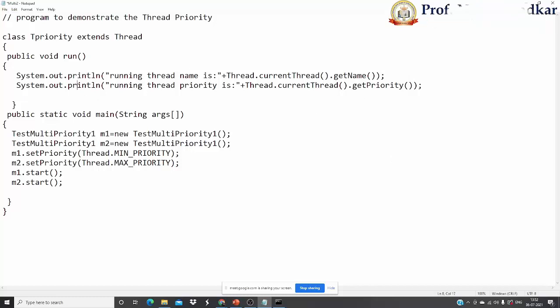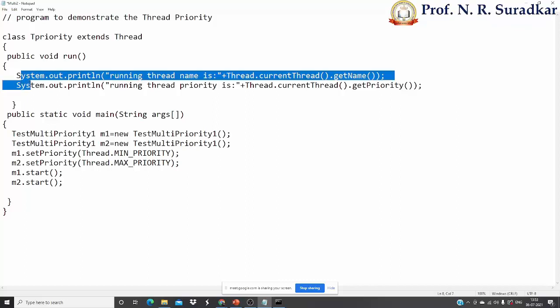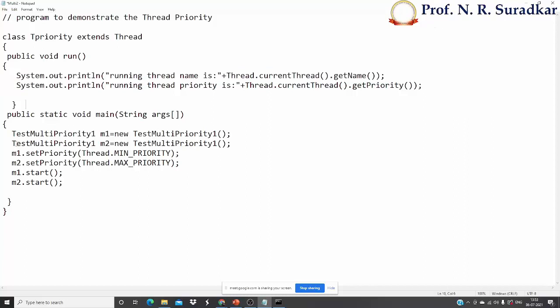Then again System.out.println: the running thread priority is Thread.currentThread().getPriority(). First of all we print the name of the executing thread, and next the priority of that thread. By using these two statements, we are only printing the information. And the main content is given here.